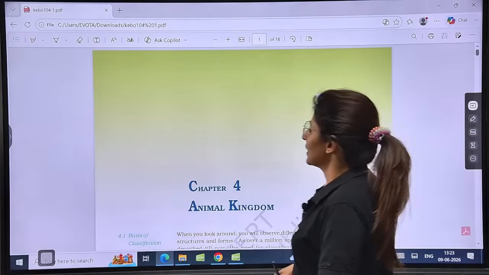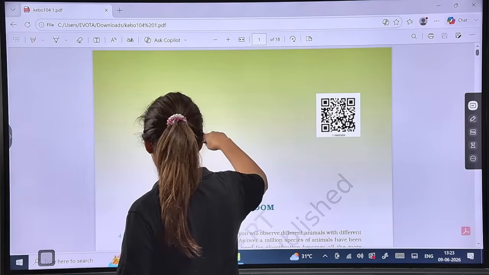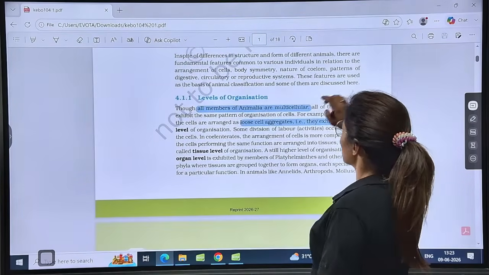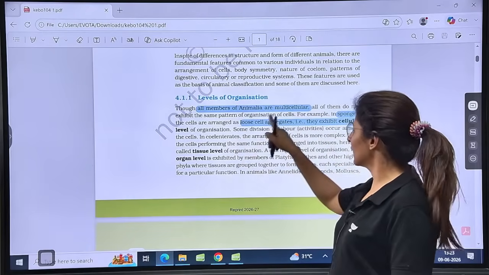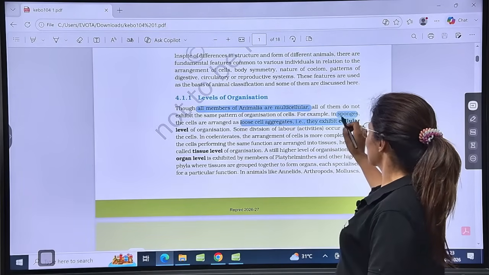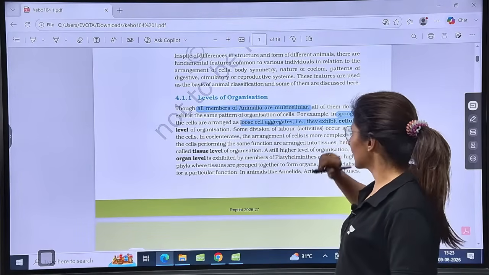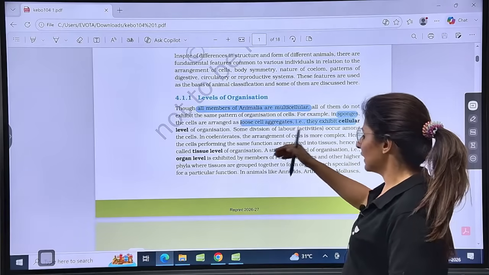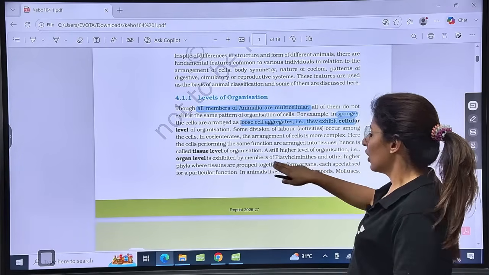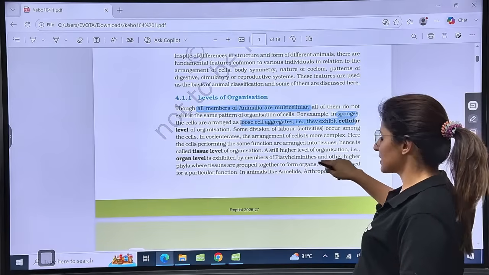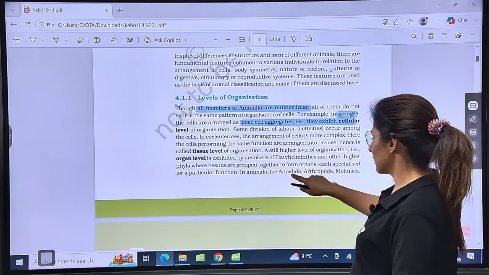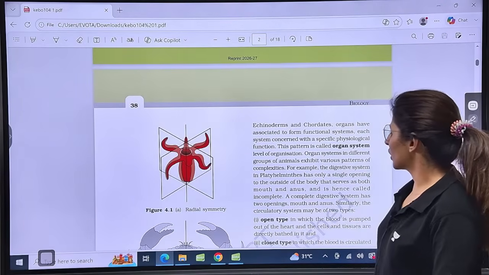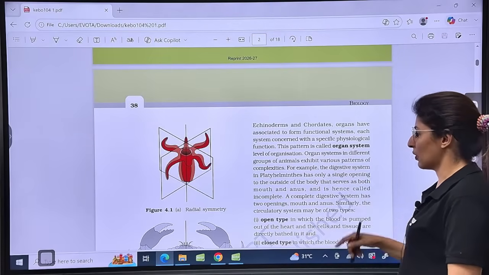All right. Let's start with the fourth chapter, that is Kingdom Animalia, Animal Kingdom, right? Coming on to the levels of organization, all members of Animalia are multicellular, yes? In sponges, loose cell aggregate is present and they exhibit cellular level of organization. And then later on there will be tissue level and organ level. Organ level is exhibited by platyhelminthes and others. And then annelids, arthropods, mollusca onwards, it will be organ systems. So functional systems will be formed, right?